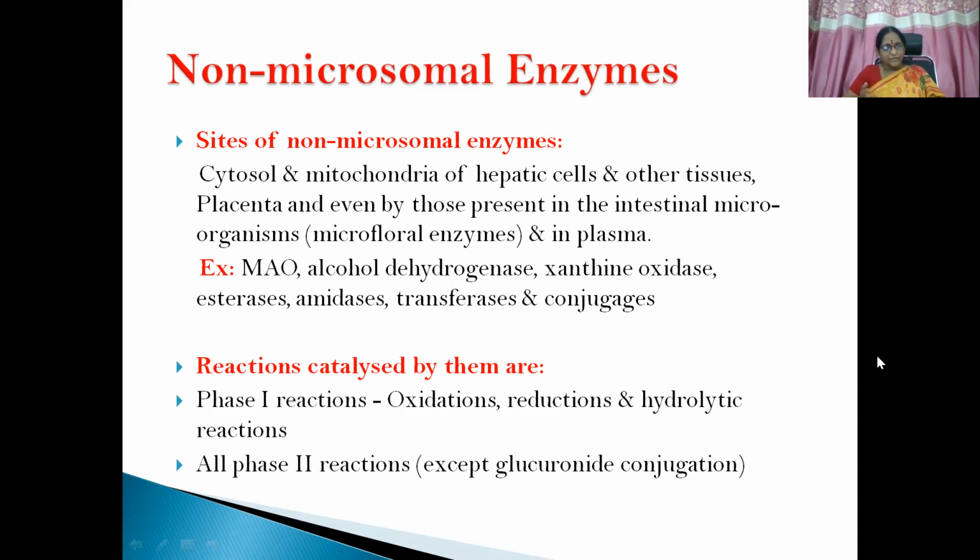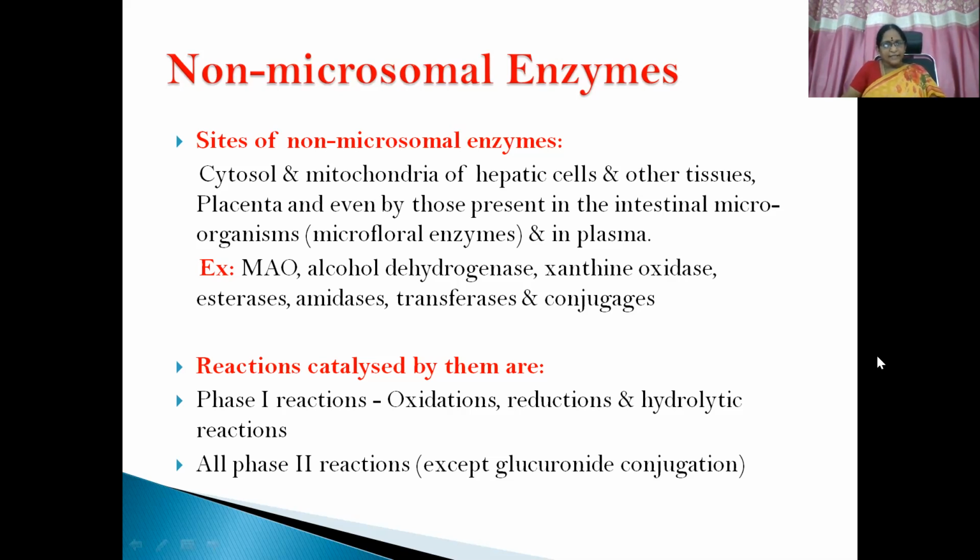Examples of these enzymes are MAO, that is monoamine oxidase, alcohol dehydrogenase, xanthine oxidase, esterases, amidases, transferases, conjugases, etc.